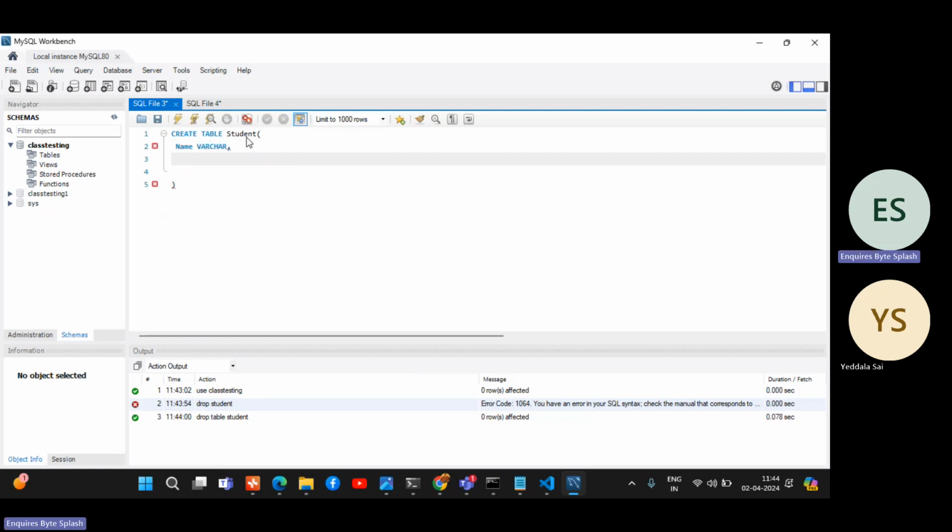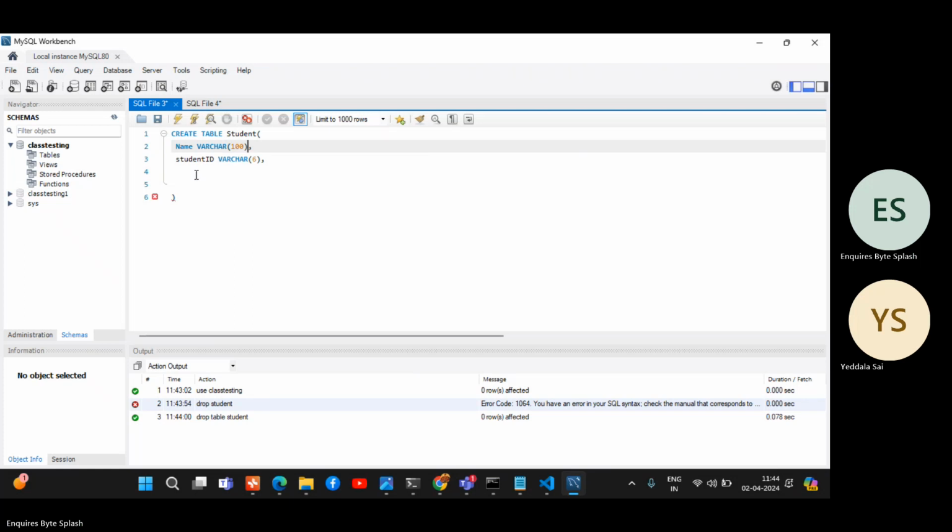So student ID, for example, varchar, because you have 6 digits, right? That we will restrict to 6 only. Now we need to put the limit of some 100. So now, what is the email, right? Email ID,